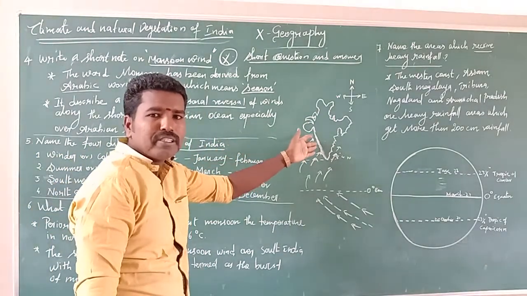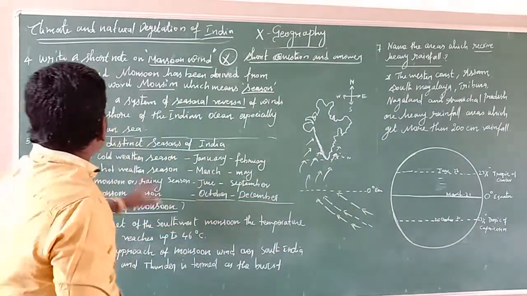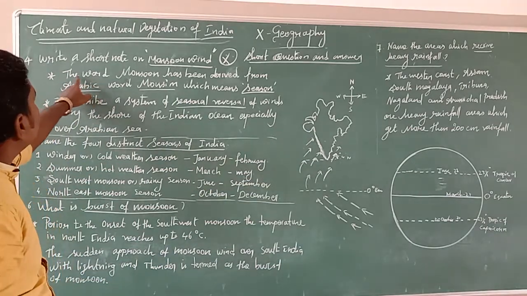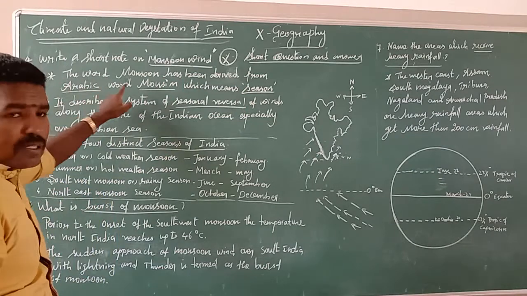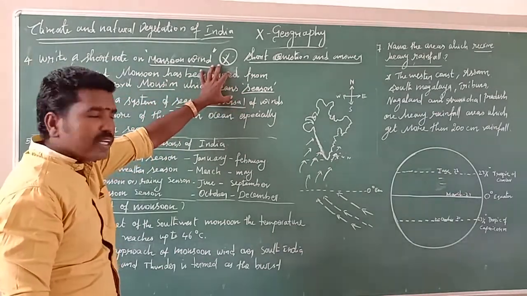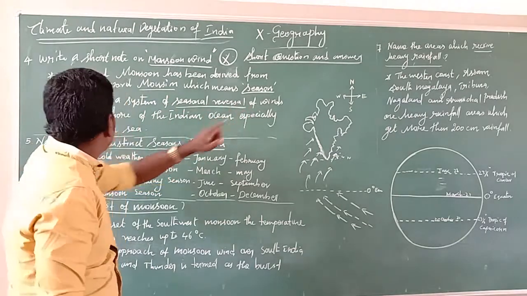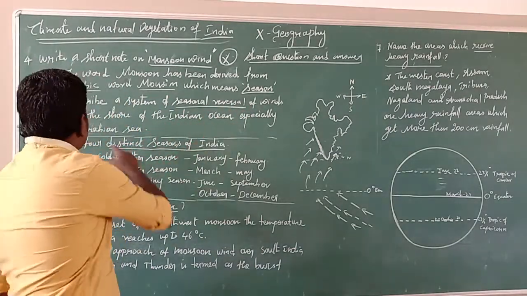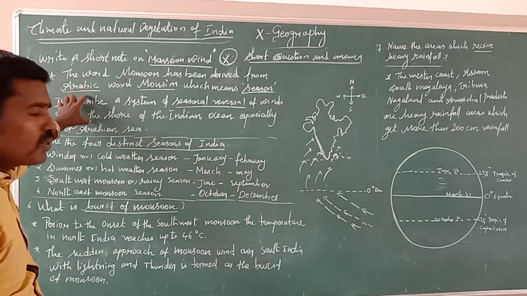Especially the wind blows over the Arabian Sea area. The Arabian Sea lies in the west part of India. If this question is asked in the examination, you can write two points. The word monsoon has been derived from the Arabic word mausim, which means season. That is the first point. The second point: it describes the system of seasonal reversal of wind along the shore of the Indian Ocean, especially the Arabian Sea. These two points are sufficient for the answer.